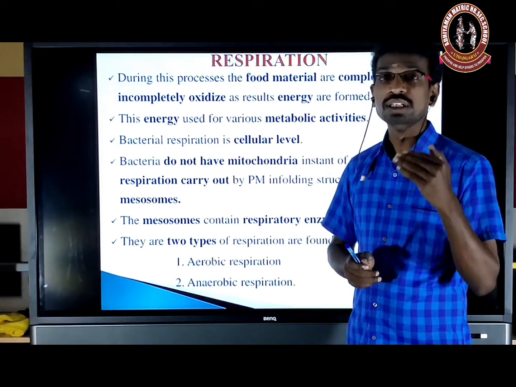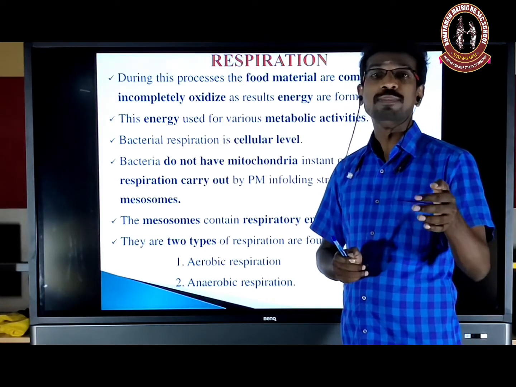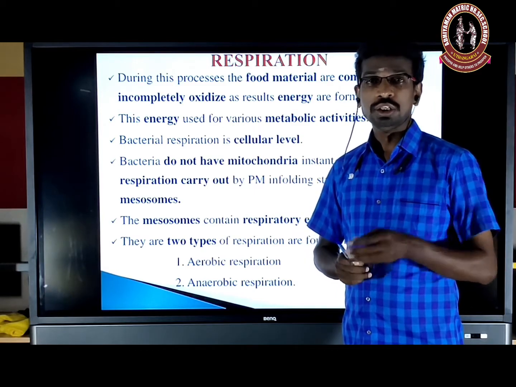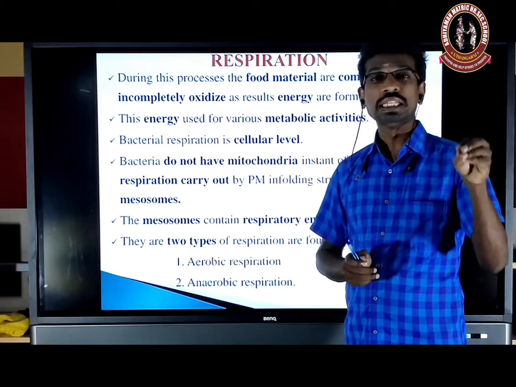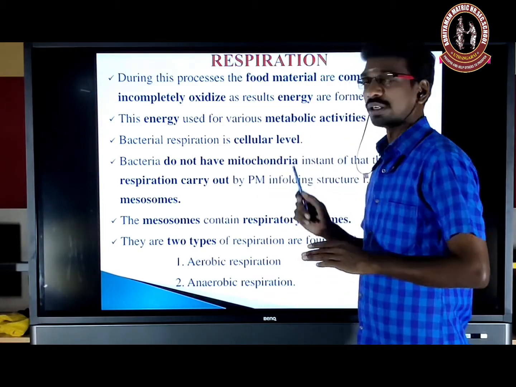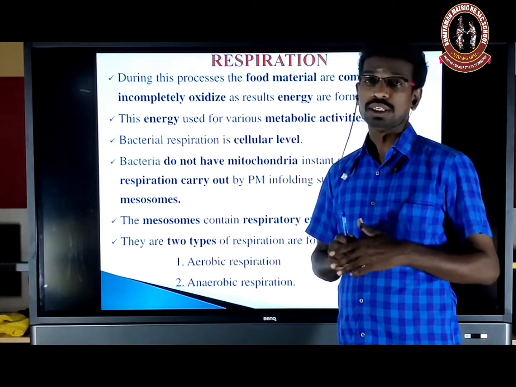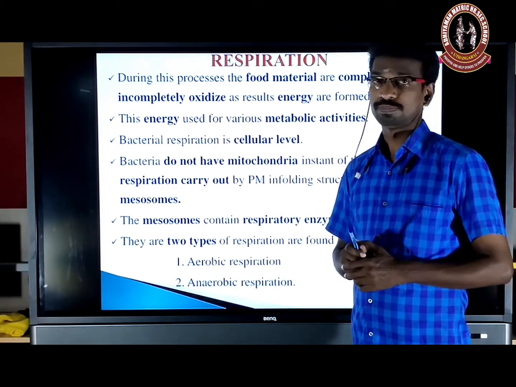We already know, you learned in the lower class, the nucleus is the controlling unit of the cell. It controls all the activity of the cell. But the mitochondria partially depends on the nucleus. Why? Because they have their own DNA.